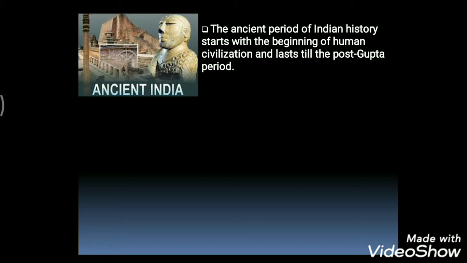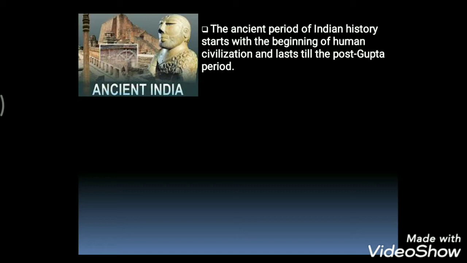In this ancient period, everything comes up: the Paleolithic period, the Mesolithic period, the Neolithic period, and further how the Mauryan Empire evolved and lasted, and how the Gupta dynasty evolved and ended. So basically, the ancient period covers the prehistoric period till 700 AD.